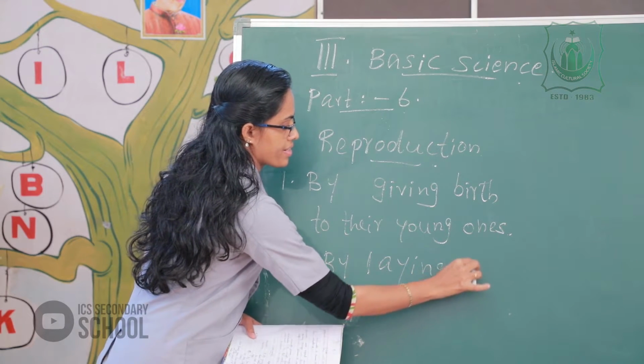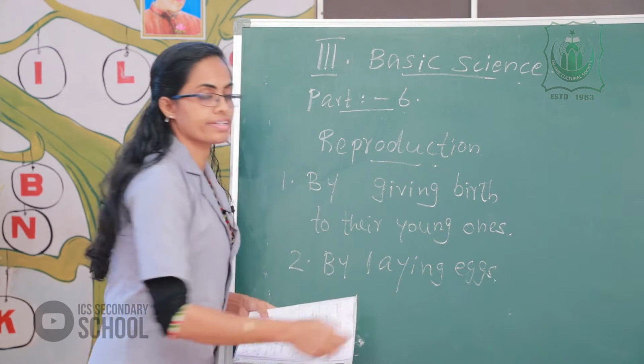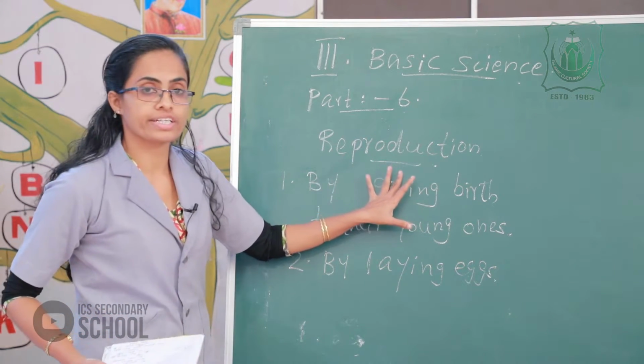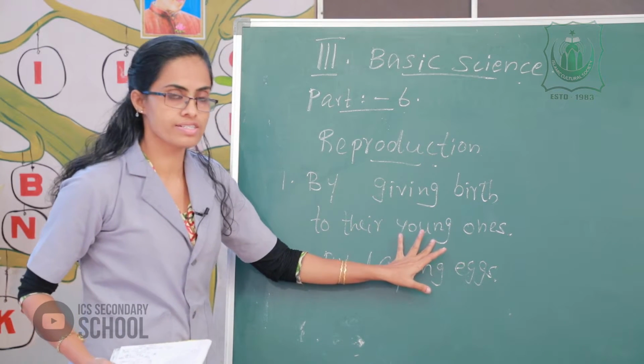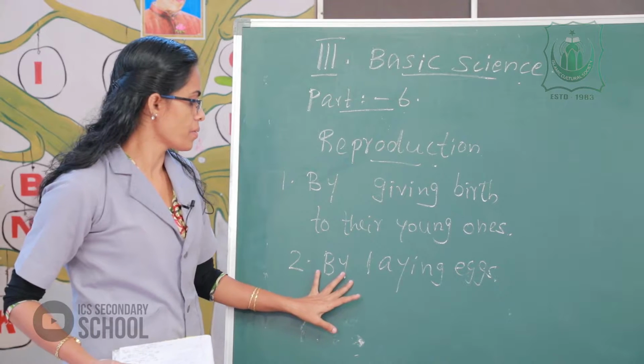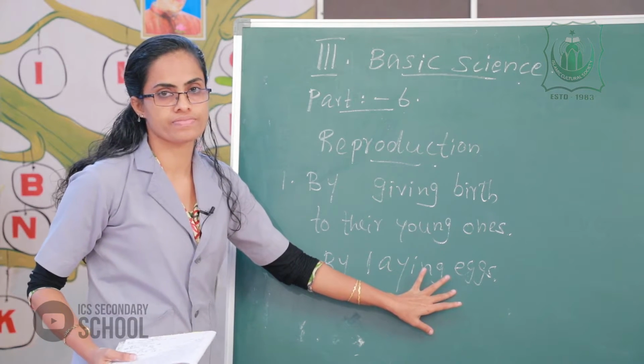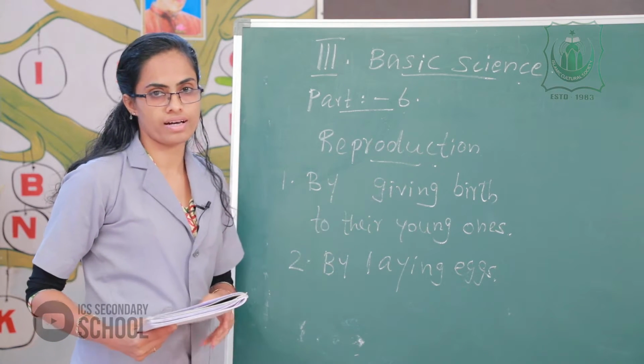Clear? Reproduction takes place in two ways: by giving birth to their young ones, and by laying eggs. The different examples are there.